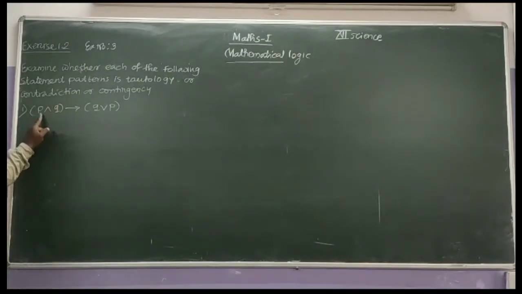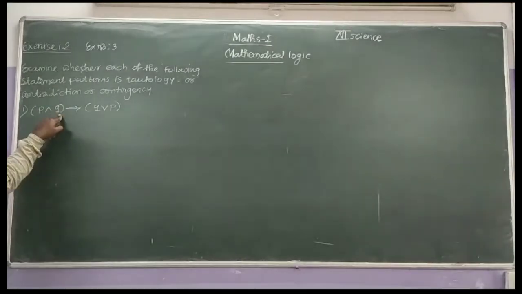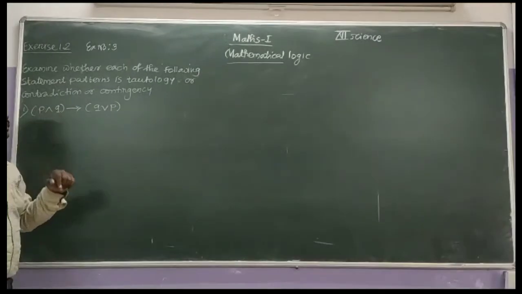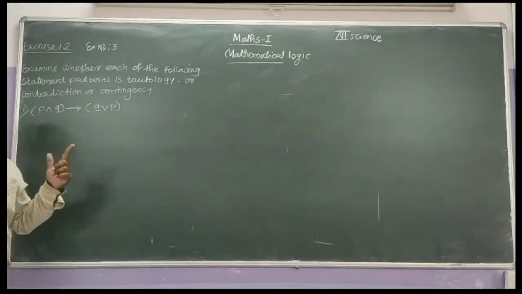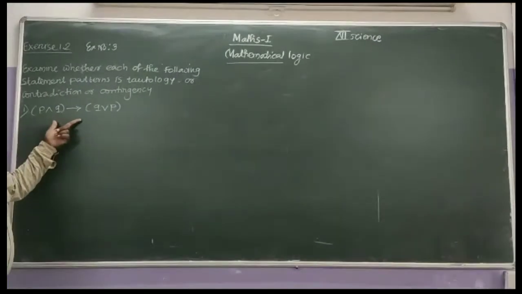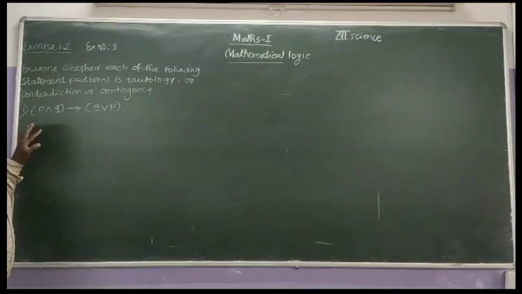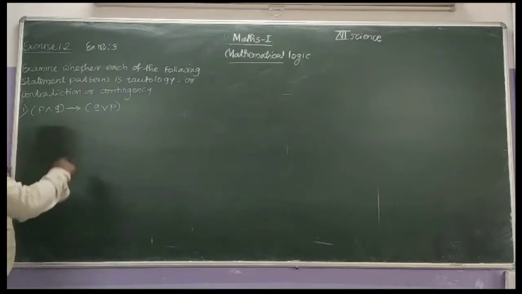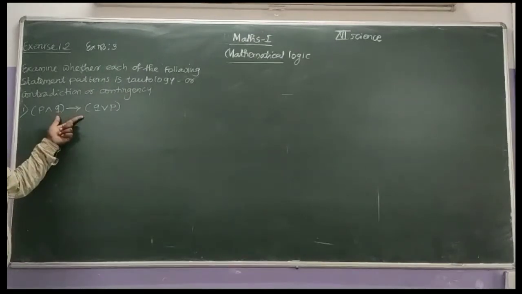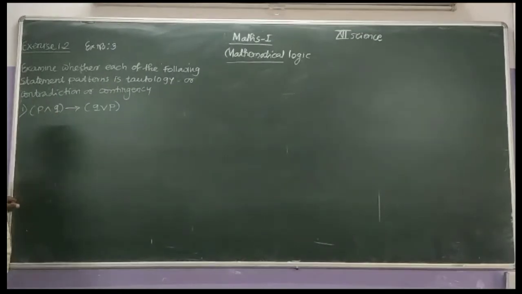There are two simple statements, P and Q. If there are two simple statements in the statement pattern, the number of rows is 4. Here we prepare the truth table of the statement pattern.